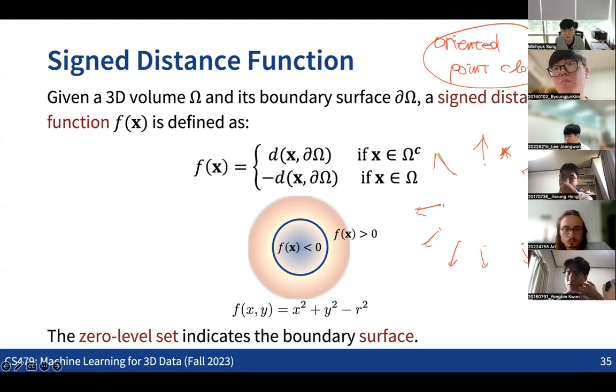So that's what we are going to do, right? Do you have any idea for this? Any simple idea in terms of computing the signed distance for the query point? This is the quiz question.